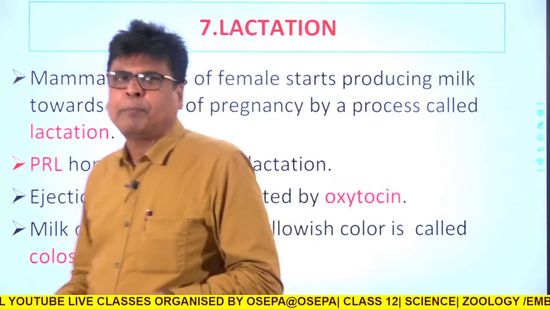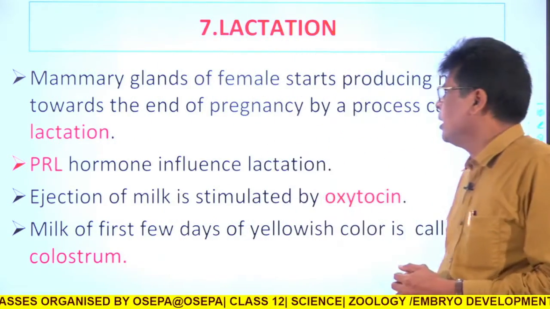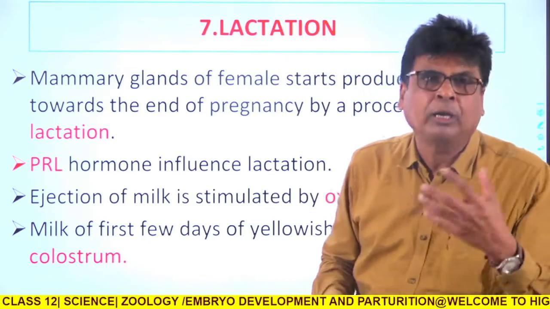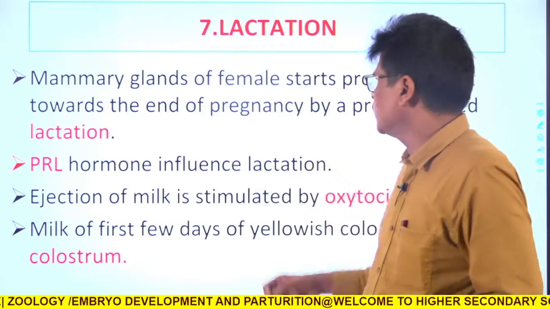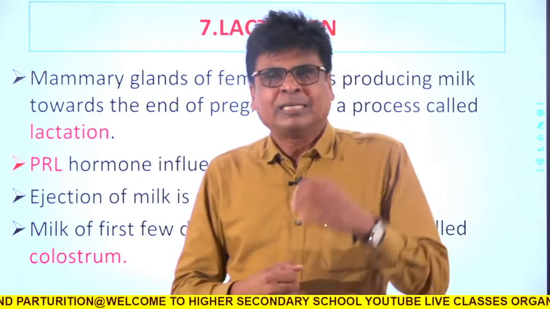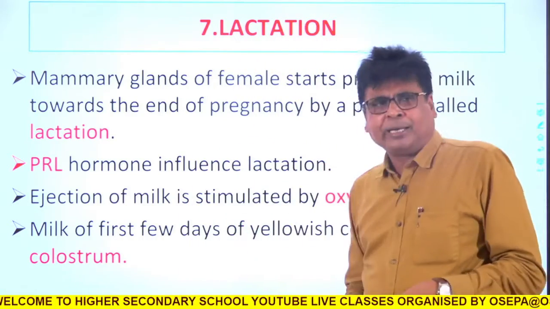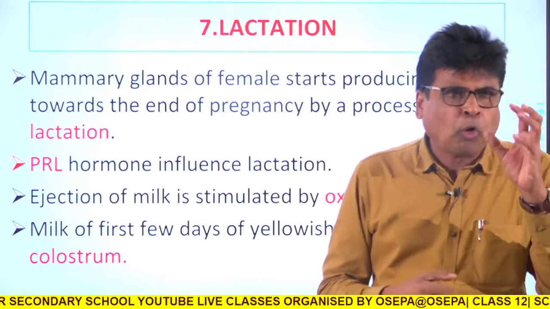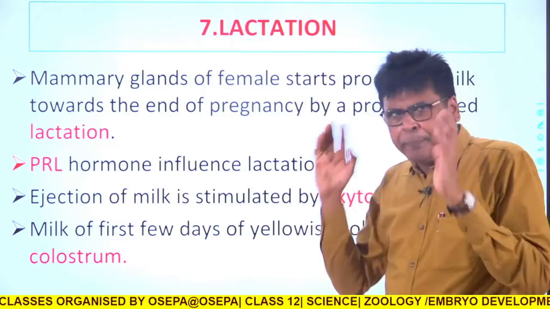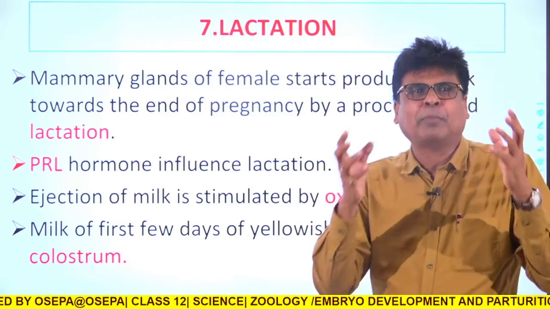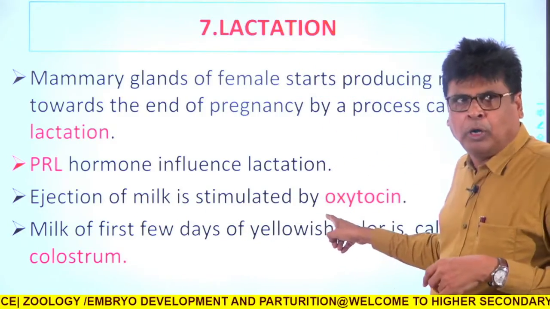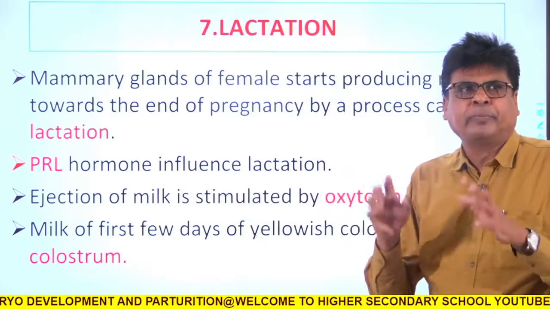Now once parturition occurs, what will happen? Immediately the mammary gland of the female starts producing milk, that is called lactation, because the baby will take the nourishment, the nutrients. So nutrition will be given by the mammary gland. This is again induced by a hormone secreted from the pituitary, that is called PRL. The prolactin hormone secreted from the pituitary is responsible for preparation and storing of milk in the mammary gland of the female, but the oxytocin hormone helps in ejection of the milk from the mammary gland.